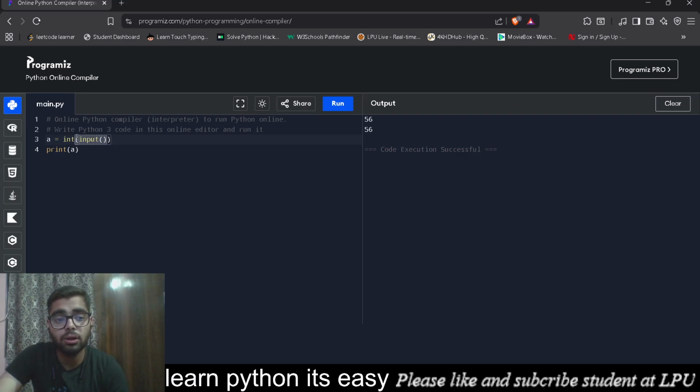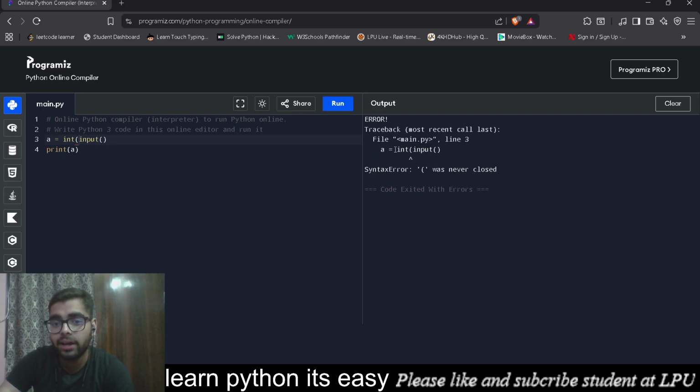The syntax of the input clause is input in parentheses. This is called the syntax, and that's why there are always some syntax errors. If I delete this closing parenthesis and run it, I'll get an error traceback: syntax error. At first we were getting name errors, now it's syntax. We must write it in this particular format to get our actual inputs and outputs.